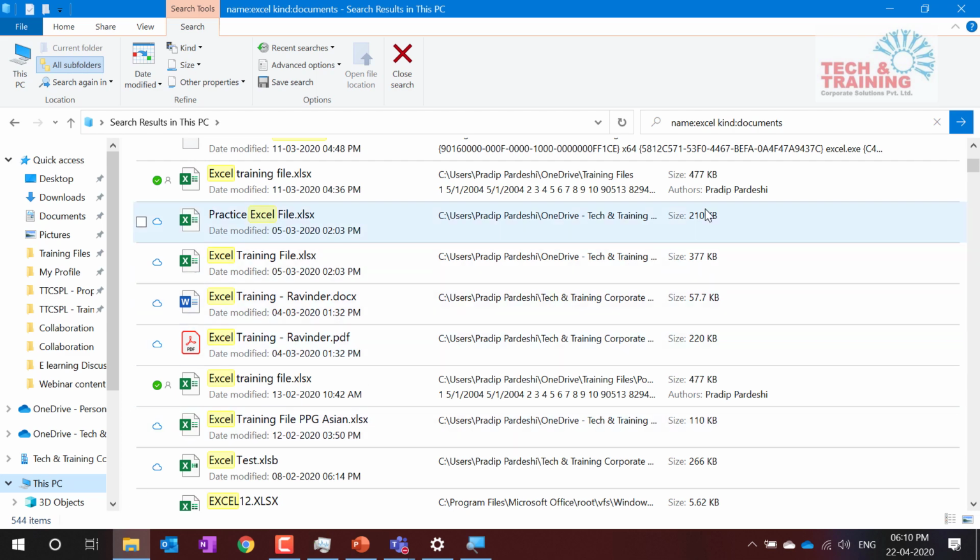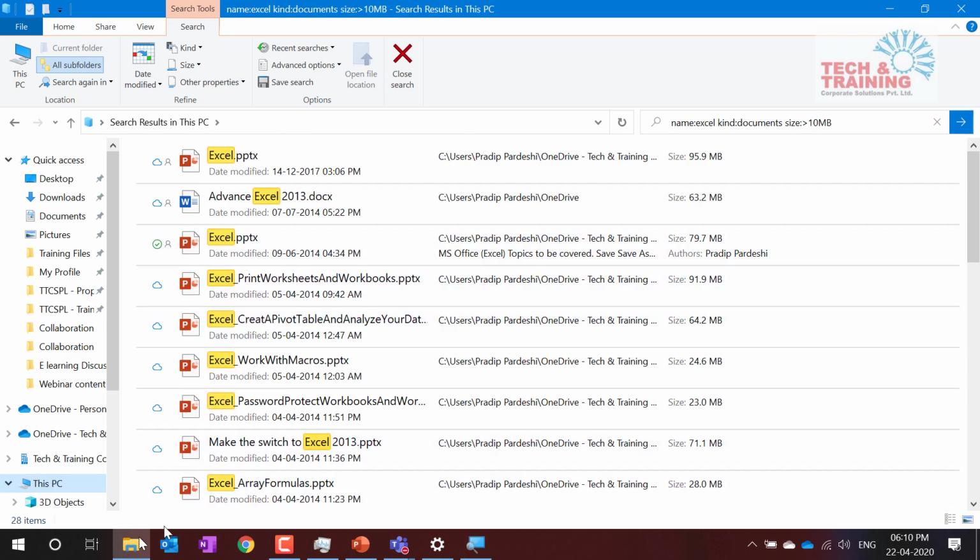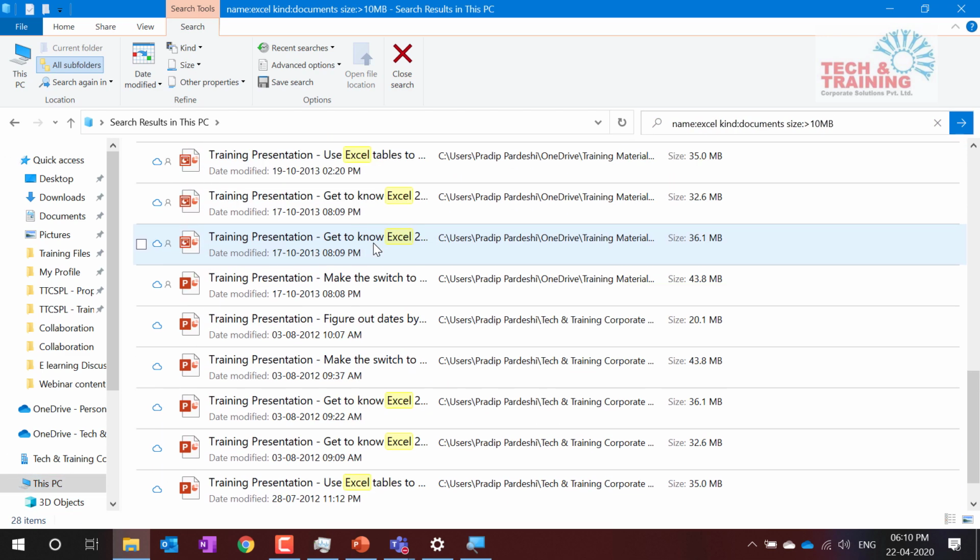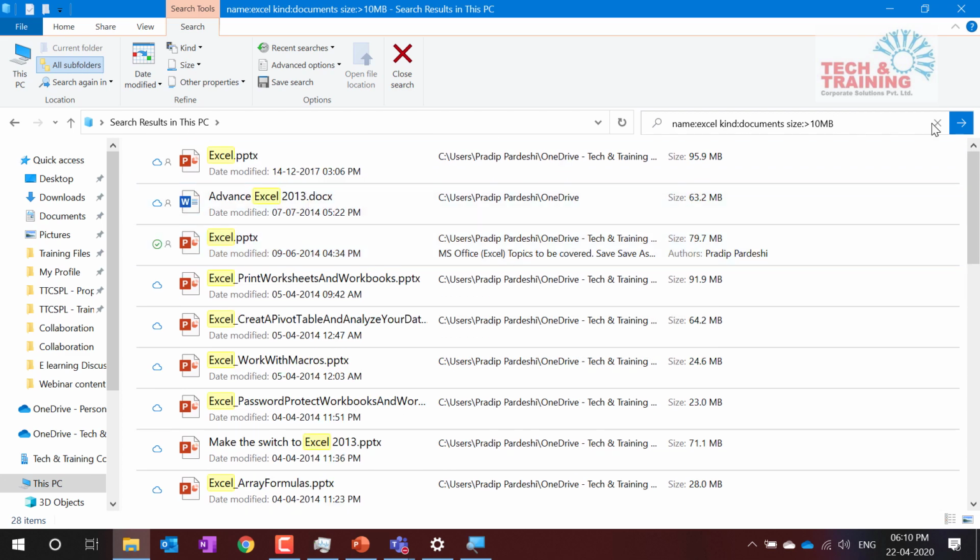Now the file that I'm looking for is a document, but now I remember it was a PowerPoint file. So let's see how we go ahead. Or else before PowerPoint, let me show you the file that I was looking for. The size of that file was more than 10 MB. So I go ahead and type size: greater than 10 MB. Enter. Now see, I got 28 files which are more than 10 MB. Now it also contains Word files and other files. So I am looking for a PowerPoint file.